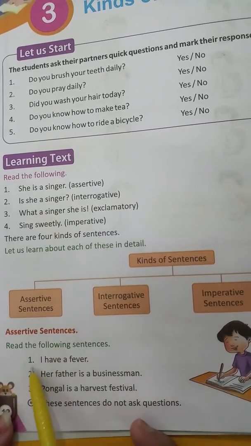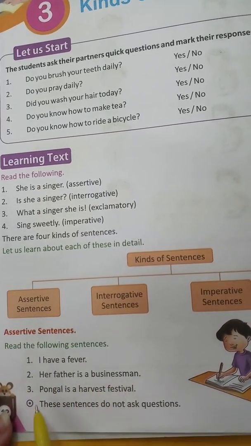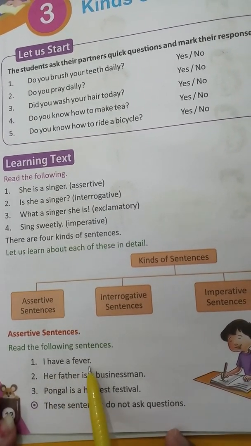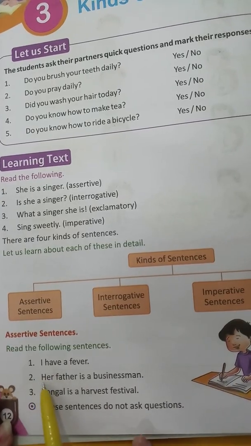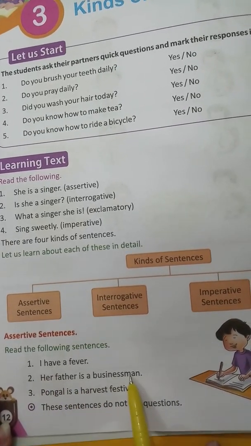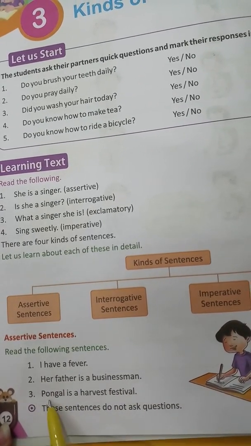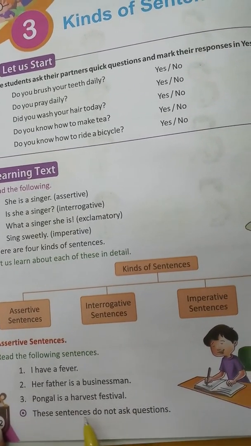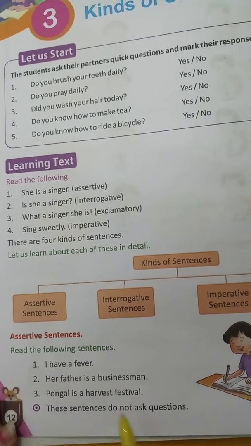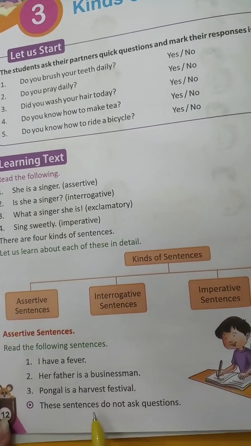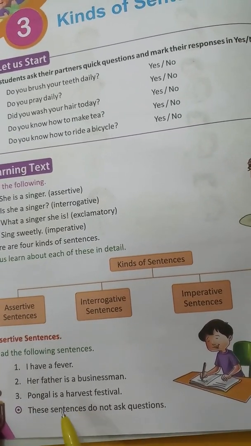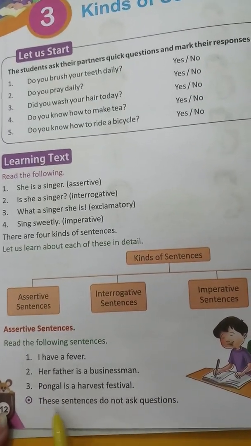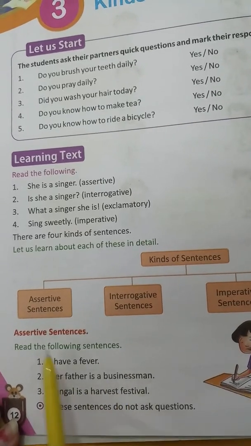See some sentences related to assertive sentences. I have a fever. It is a simple statement. Her father is a businessman. Pongal is a harvest festival. These sentences do not ask questions. So students, these are simple statements. That's why these are assertive sentences. These sentences do not ask any questions.